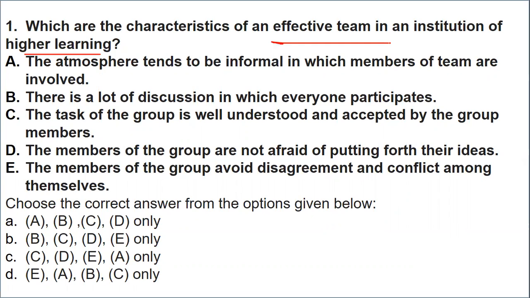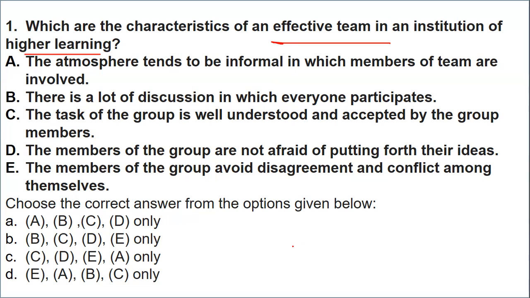Now, please remember, see the keyword. I have highlighted the keyword: effective team, the team which comes up with an output or outcome or a result. So from the given characteristics, which can be a part of those characteristics which are dedicated for an effective team? You can go with an elimination round, or you can just rethink over it, and definitely you can come to the right answer.